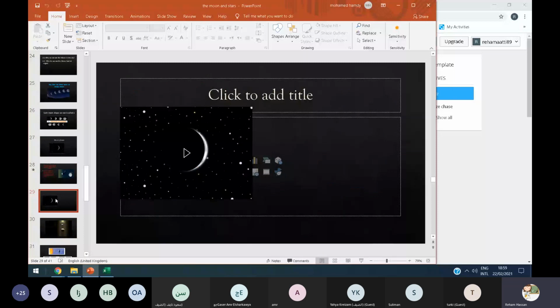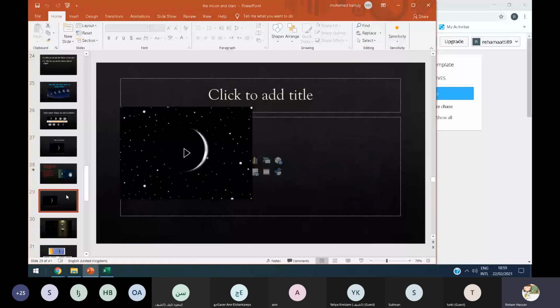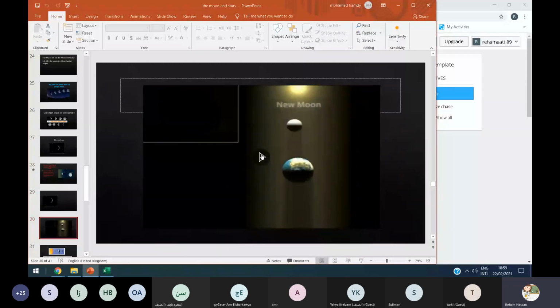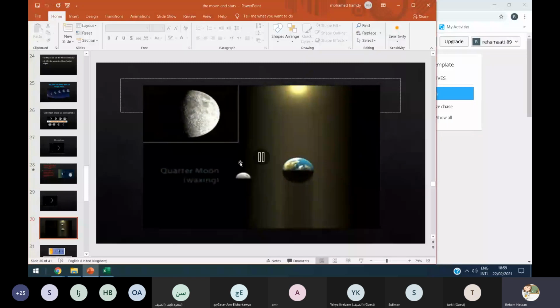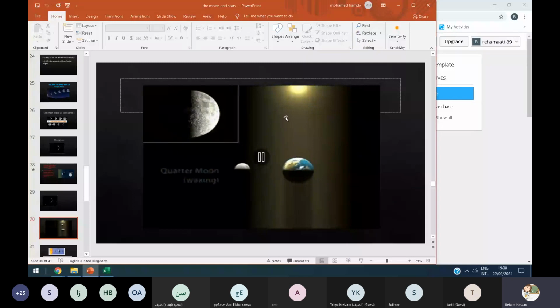So the moon has different phases, but the moon is affected by the sunlight. Look well again here. This is the moon and the sunlight. Look how the moon moves around the Earth, in orbit.